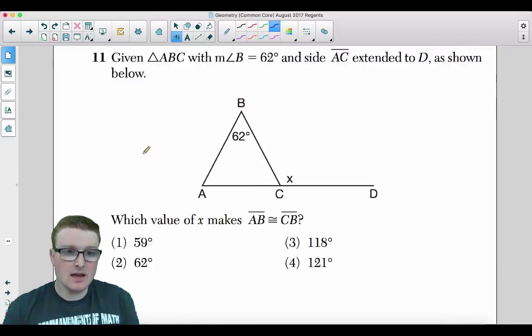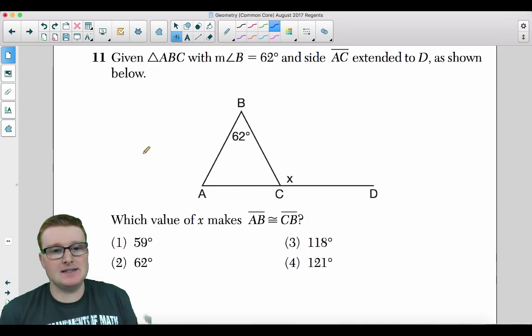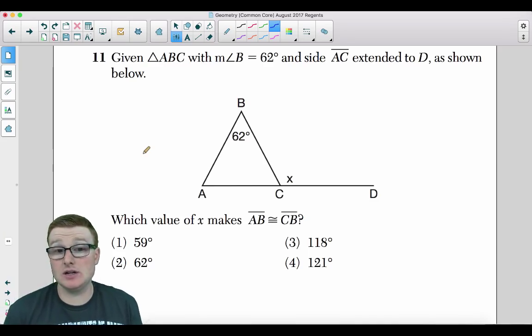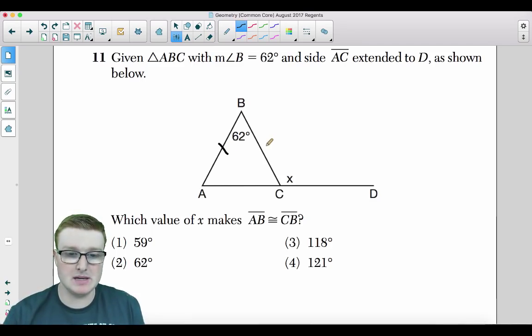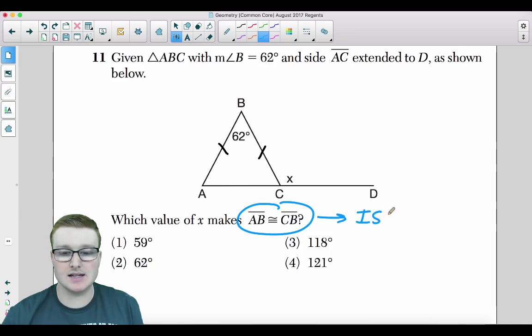Number 11. Given triangle ABC with the measure of angle B equaling 62 degrees and side AC extended through D as shown below, which value of x would make AB congruent to CB? In other words, which value of x would make this an isosceles triangle?